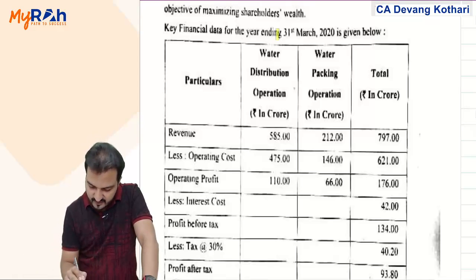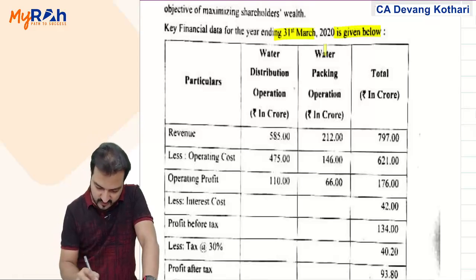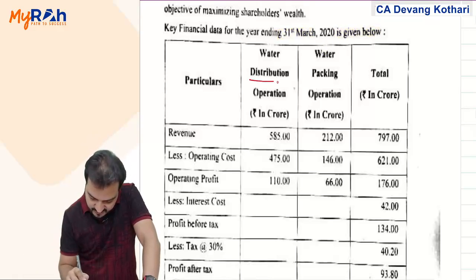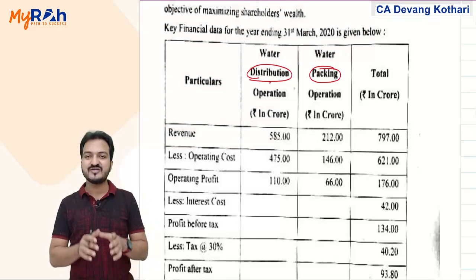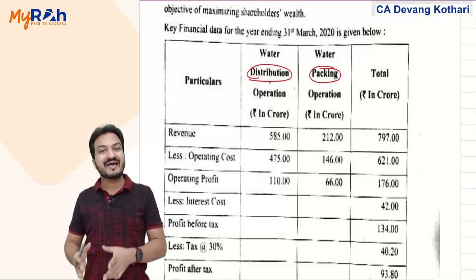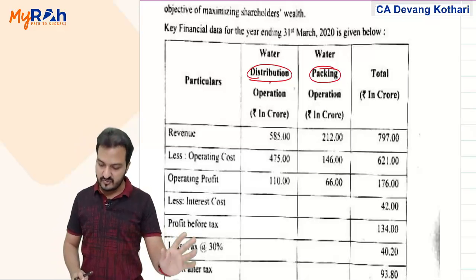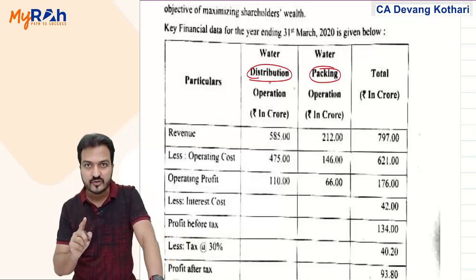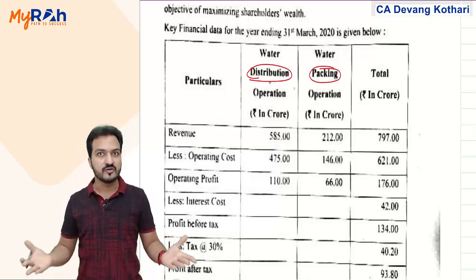Key financials for the year ending 31st March are given below. You are given details for distribution division and for packaging division. Distribution division is the one which is regulated. Packaging division is the one which is not regulated. But EVA calculation will be done common between all the divisions.